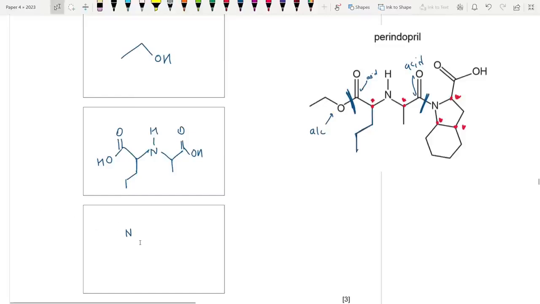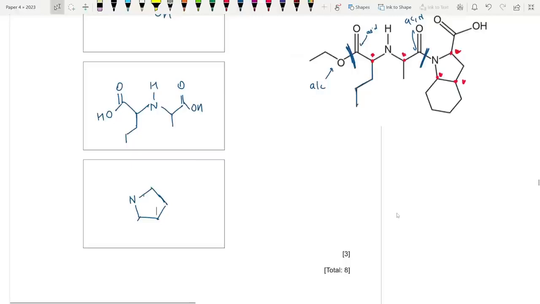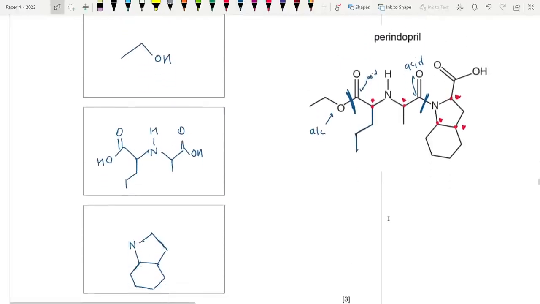I need more space. Okay. So this followed by, I drew this picture, and overall here I just need to add one H over here, right?